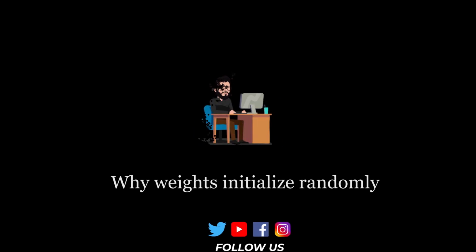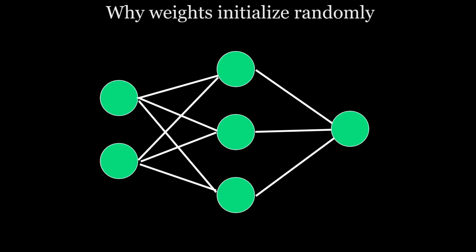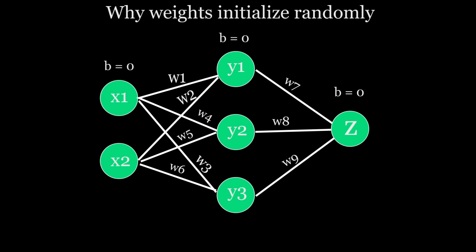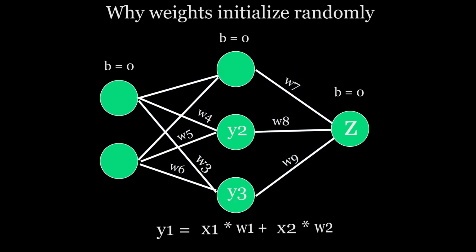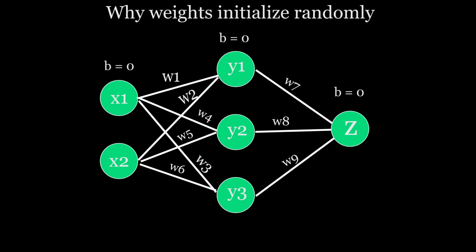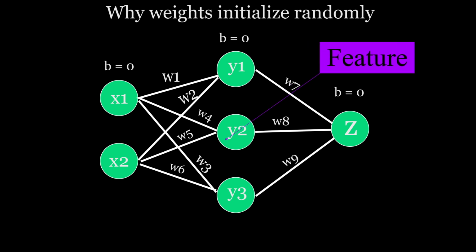To answer this question, first you have to peek at what's happening inside a neural network. Consider a shallow neural network with bias initialized with 0. During the forward pass, the value of a neuron in the next layer is calculated using the sum of input times weight from previous layer neurons. This is how values of the activation function update, and the value of each neuron in a layer represents a different feature it learned from the input.